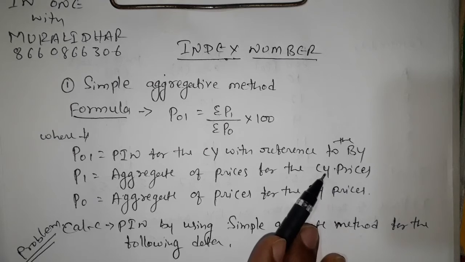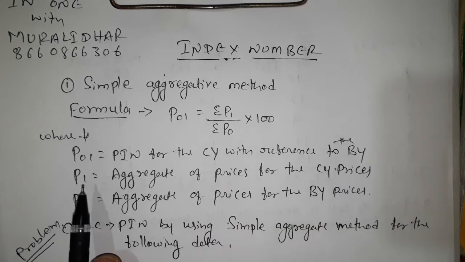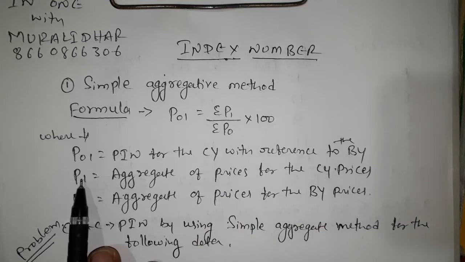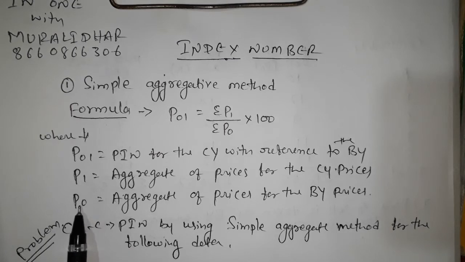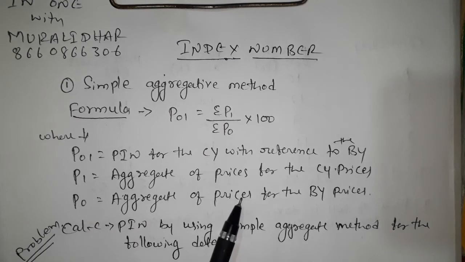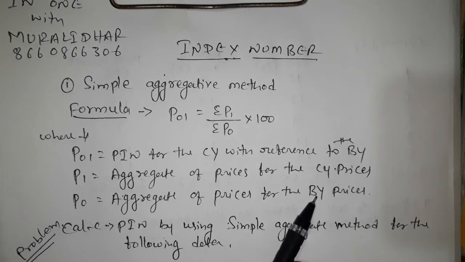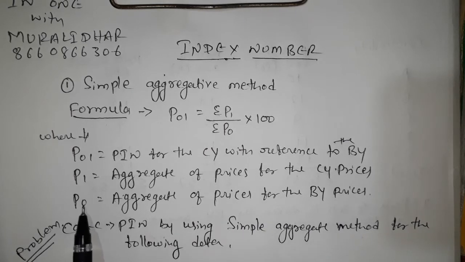P1 always indicates that P is prices and 1 is the current year, keep it in your mind. Next, P0 is equal to the aggregate of base year prices. P0 always indicates the base year.